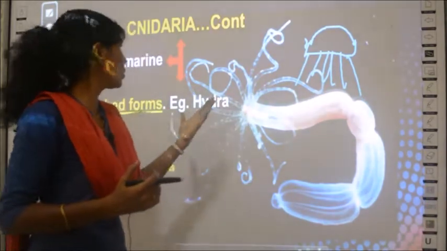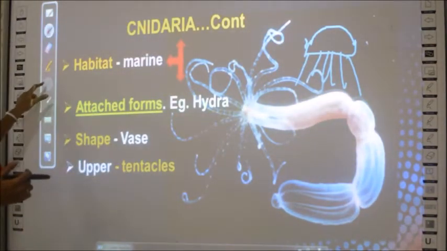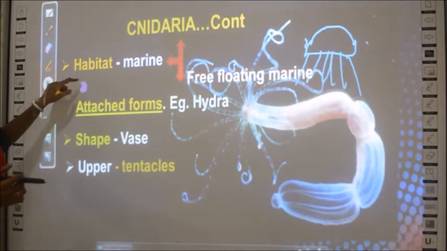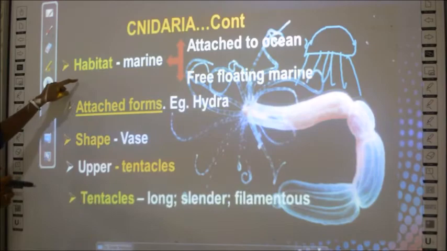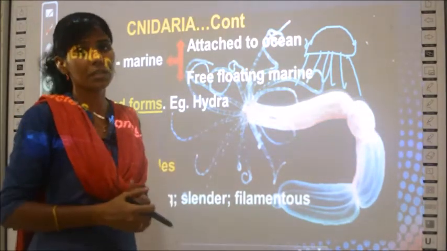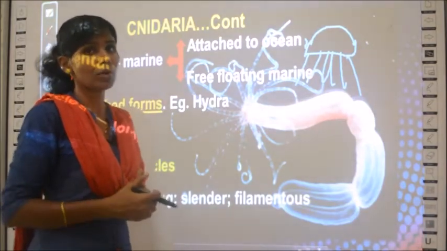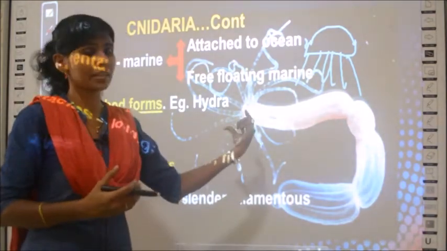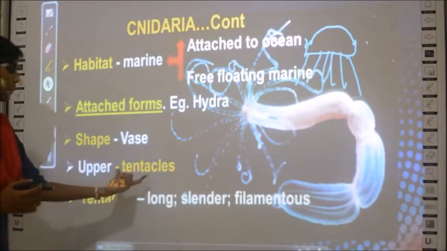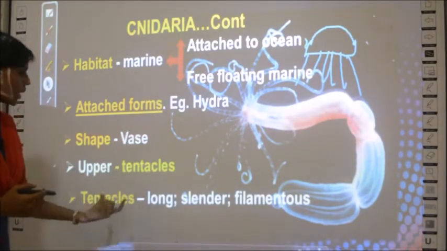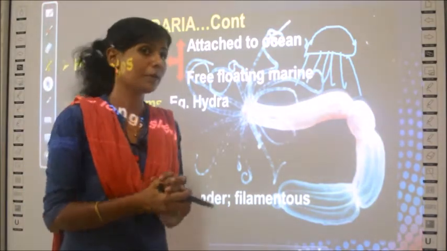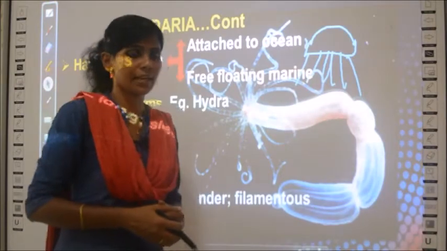So what do you know about this group of Cnidaria? These are attached forms, that is they can be attached to the floor of the ocean in a marine environment, and the shape is like a vase. They have tentacles in the upper region, and the tentacles are long, slender and filamentous. So this is about the second type of Cnidaria.